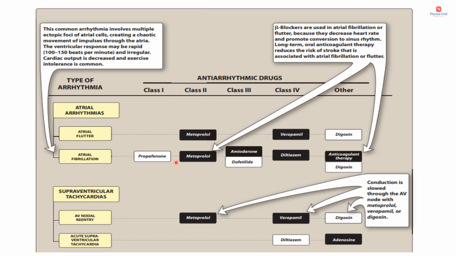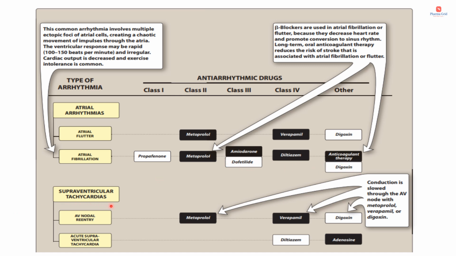Then in atrial fibrillation, metoprolol, diltiazem and amiodarone are the most commonly used drugs. And also anticoagulant therapy is indicated in atrial fibrillation because stroke is one of the most dangerous complications of atrial fibrillation. Here the blood may stagnate in the atria and form blood clots. So long-term oral anticoagulant therapy reduces the risk of stroke associated with atrial fibrillation or flutter. That is why anticoagulant therapy is mentioned here. And the alternative drug options are propafenone, dofetilide and digoxin.